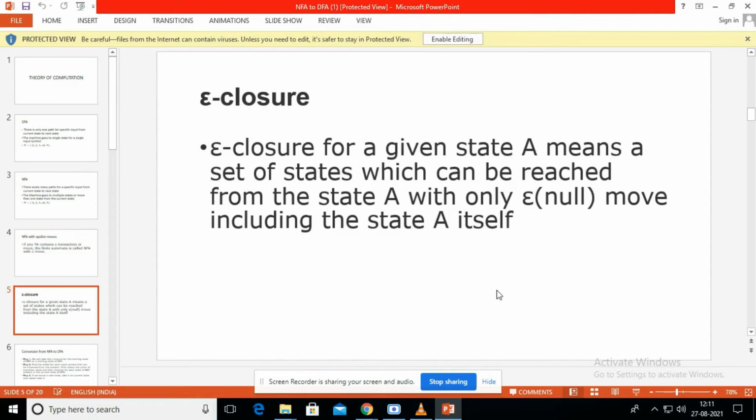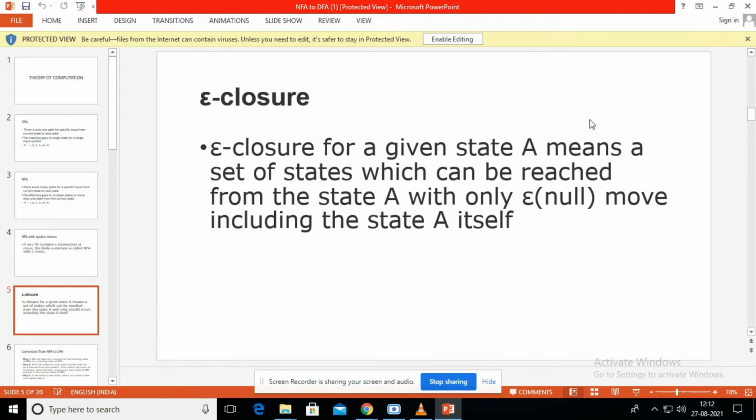Okay, next one, epsilon closure. Epsilon closure means the set of all states which are reachable from the start state. First we have to find the epsilon closure from the start state itself. That is, from the starting state, we find the next states reachable through epsilon moves.